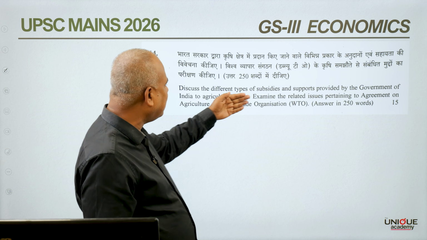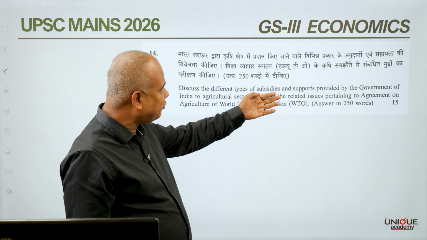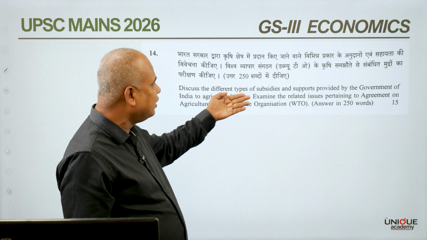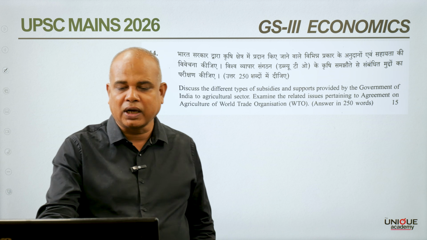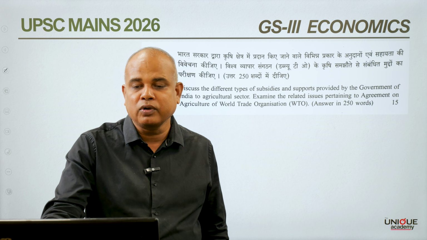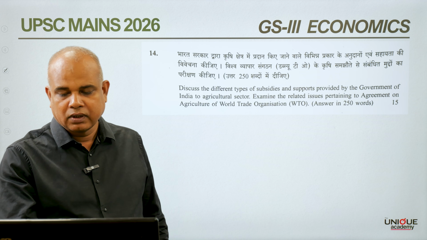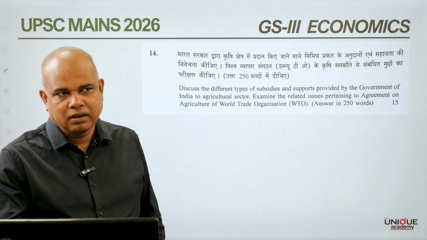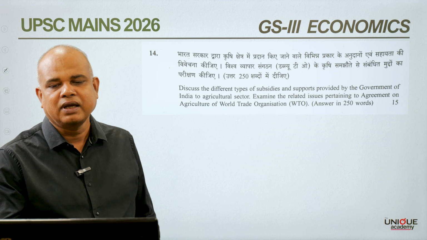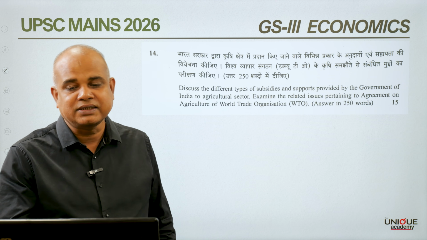If we look at the different types of subsidies, the Government of India no doubt provides input subsidies in the form of subsidies on fertilizers and on electricity.